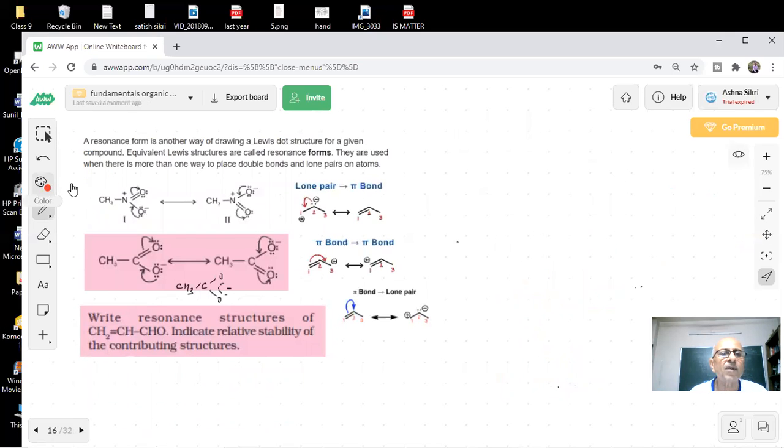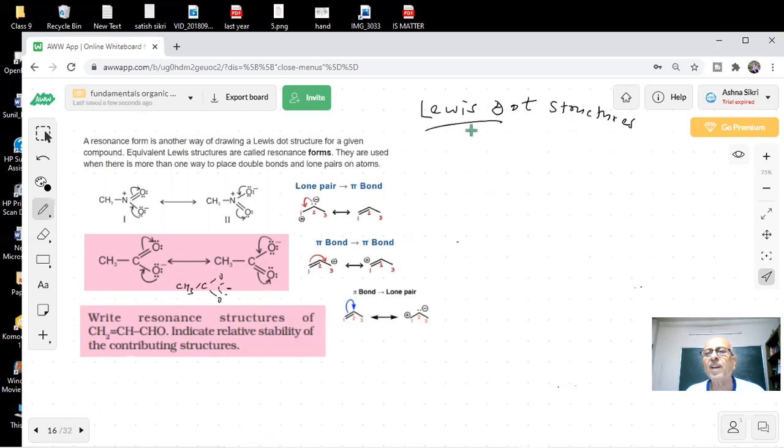Students, as I said, resonance is another way of drawing the Lewis structure. So I always tell students that you should be very good at drawing Lewis dot structures. What you were learning in 11th, you were thinking, what is the use of this? This is very important because it will make our organic chemistry simple and easy. We will take a class on that also, general organic chemistry. The main thing is to understand everything.